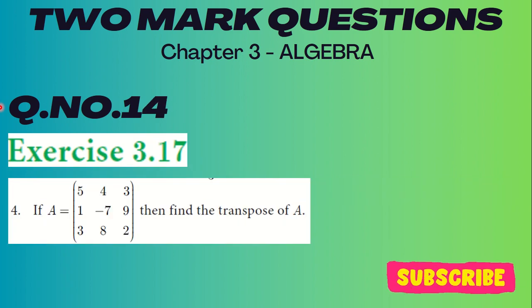Question number 14, exercise 3.17, which is stated to be a very important question. Let A be the matrix with rows 5, 4, 3 and 1, minus 7, 3, 8, 2, and find the transpose of A. So I hope you have understood the answer. Know that one, which is very useful for you to get very good marks, my dear children.